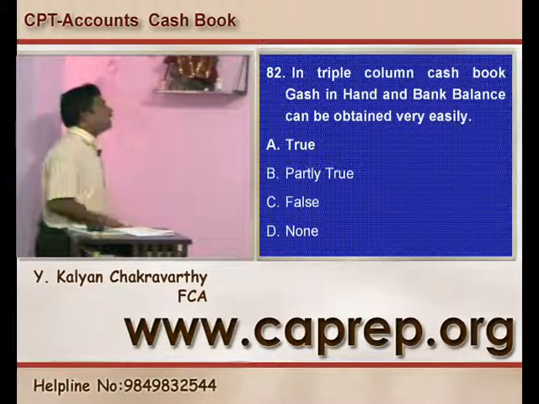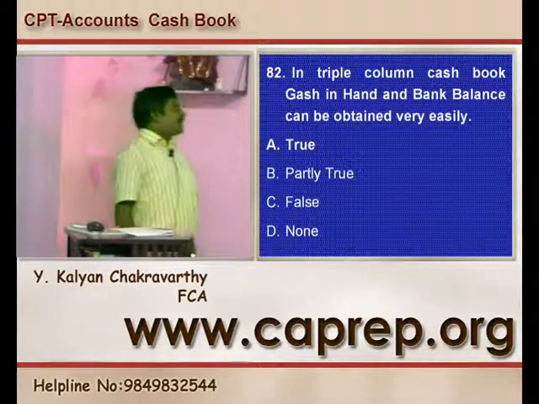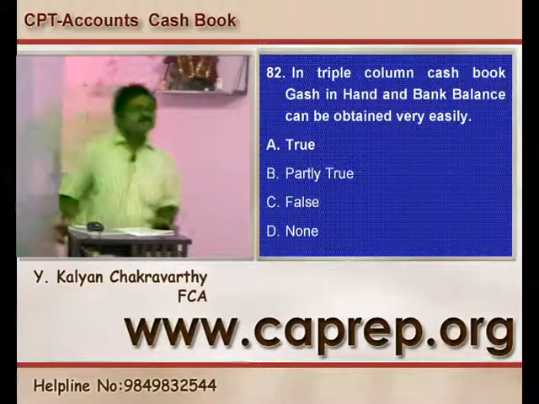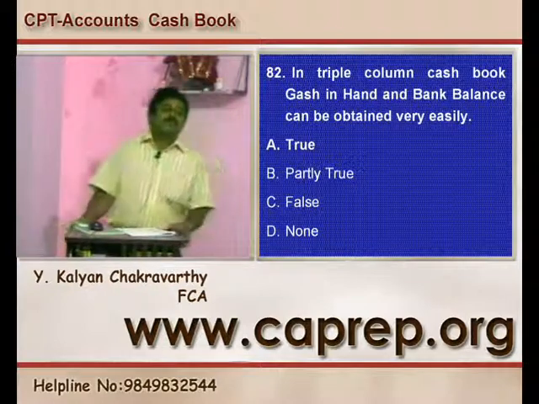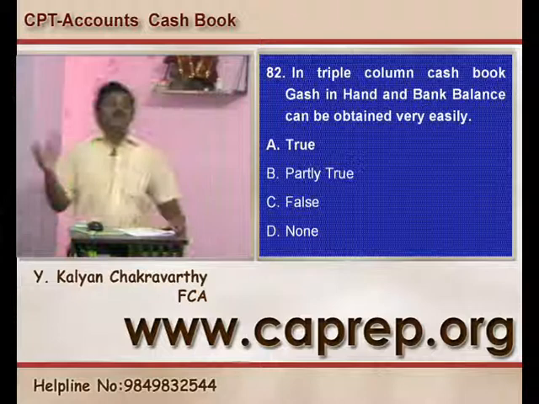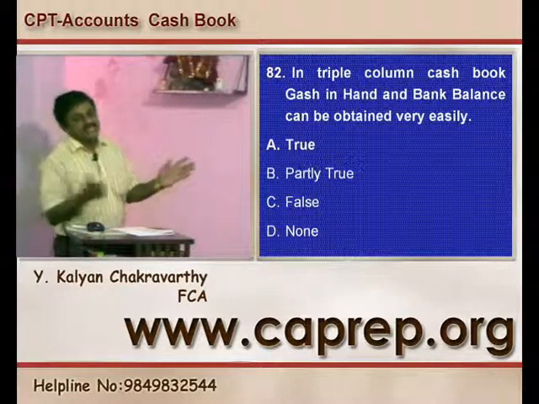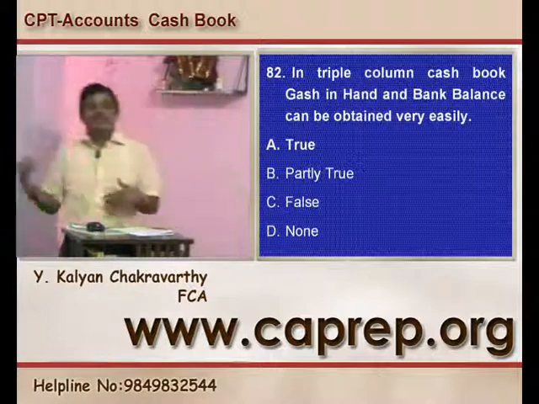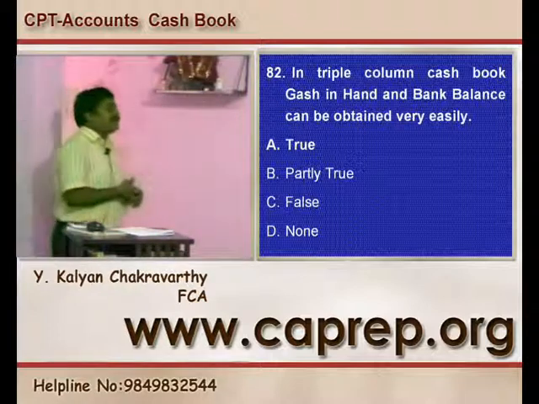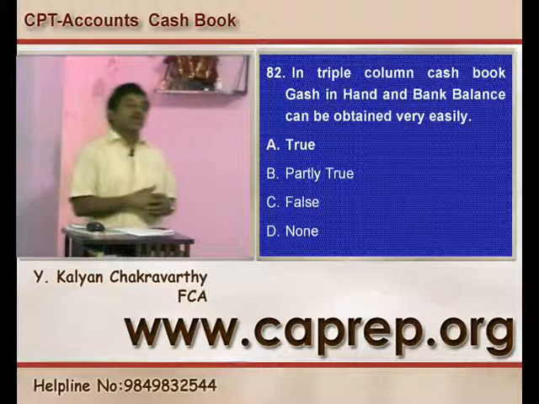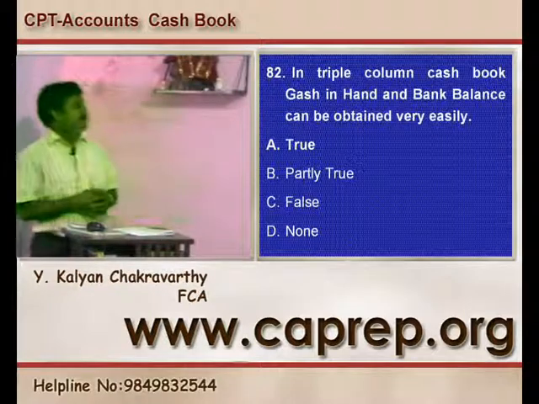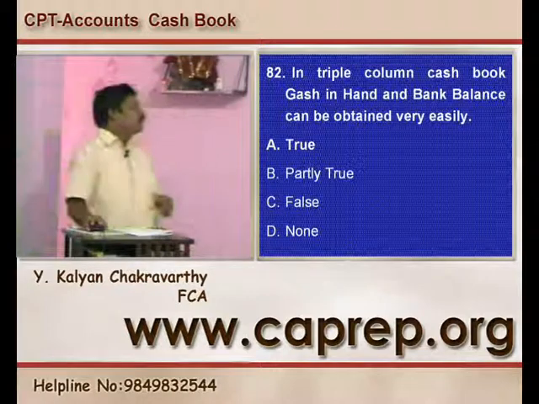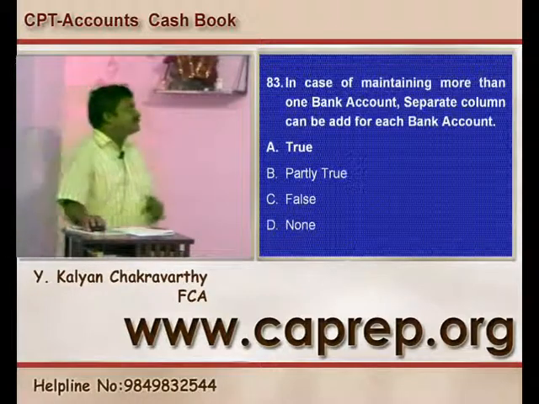82, in triple column cash book, cash in hand and bank balances can be obtained very easily. Yes, that is the whole purpose of preparing the cash book. Why are you segregating all cash transactions and bank transactions and preparing the cash book? So that at any point of time you can find out what is the cash or the bank balance. So that made us say that it is a true statement. 82, A is the right answer.